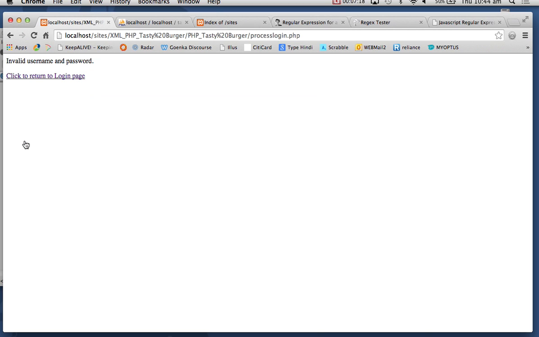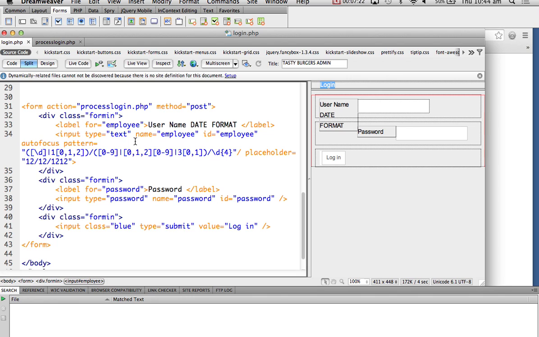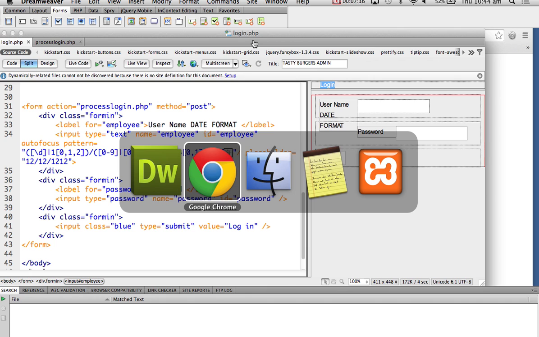So it took the input, but of course it didn't validate. But this pattern is called a regular expression. Whenever you do a registration page and you want to force people to use a particular value, you can set a pattern and say, this is what, especially in a database. Now, in a database, you have actually said,